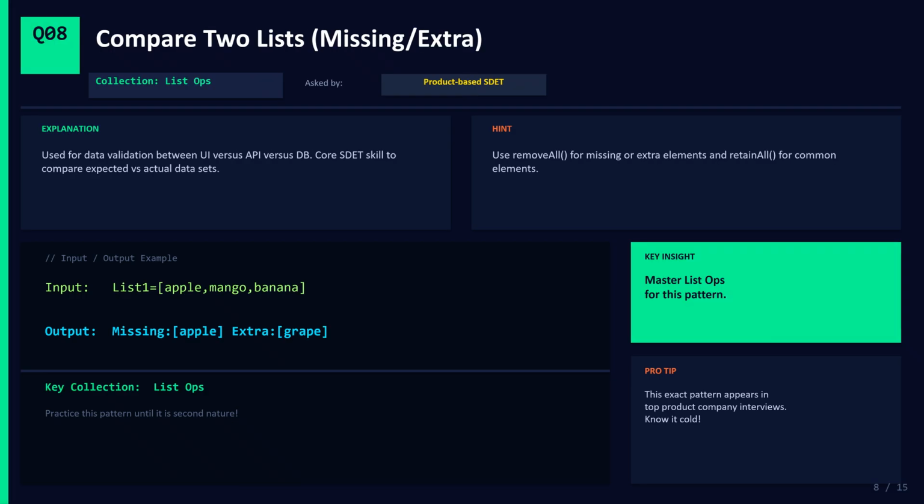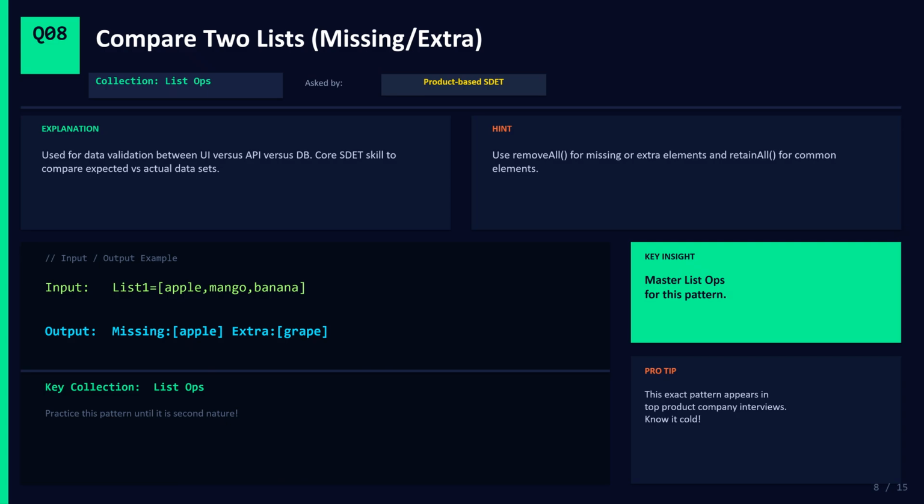Question number 8. Compare two lists to find missing, extra, and common elements. This is a gold standard SDET question, used for data validation between UI, API, and database. The approach uses removeAll to find missing and extra elements, and retainAll to find common elements.